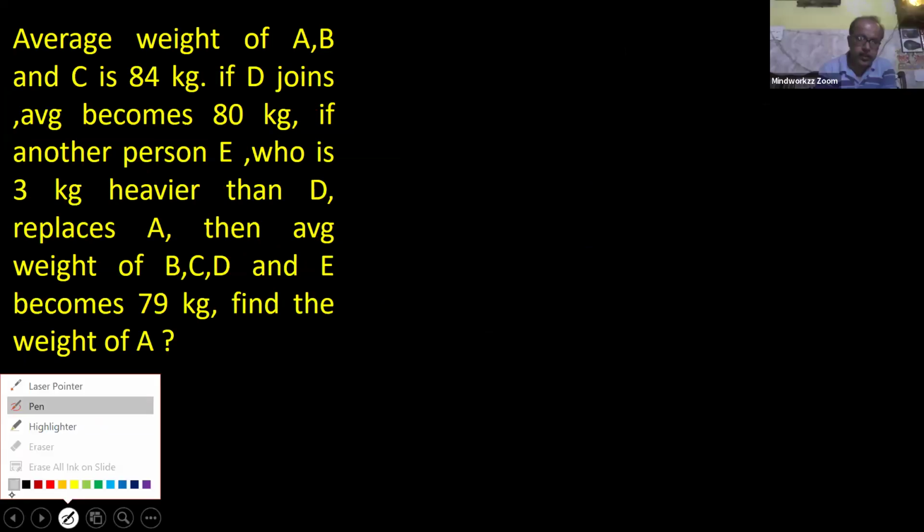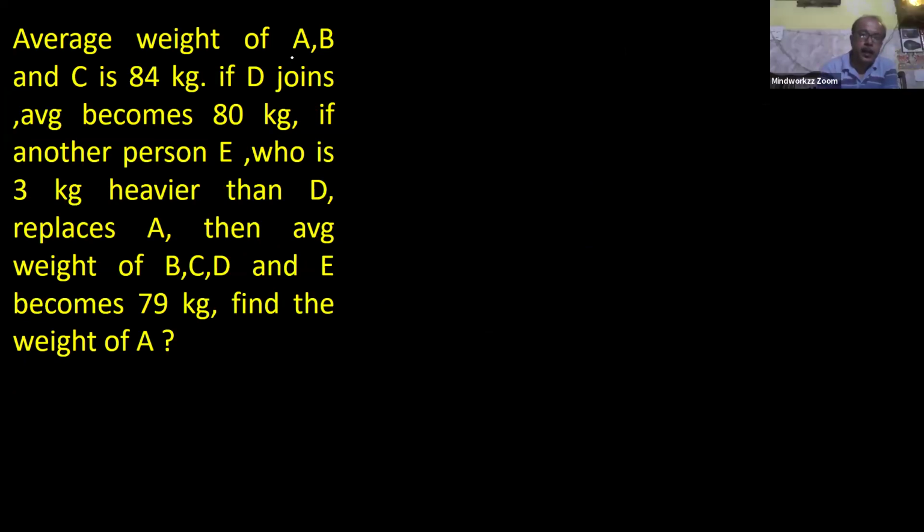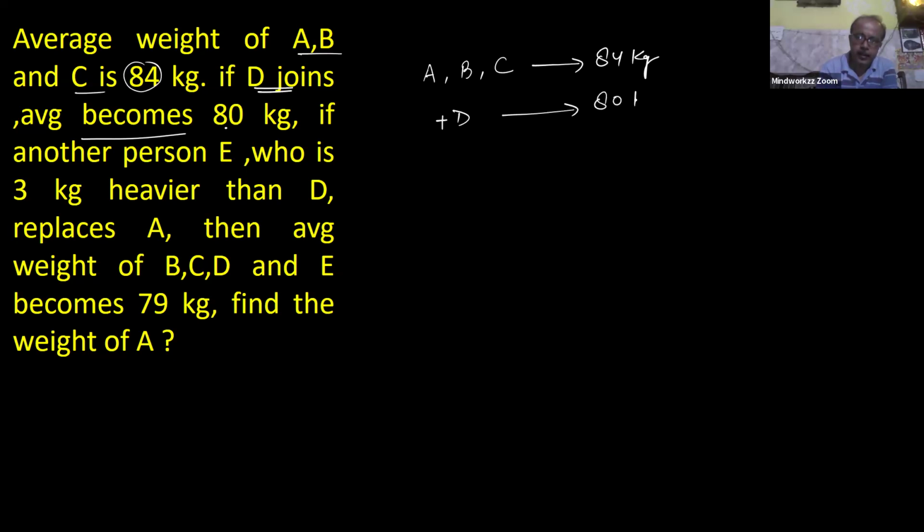Okay. Now the next question says, the average weight of A, B, C is 84. The average of A, B, C, 3 persons, is 84 kg. D joins, and the average becomes 80. So one new person D joins, and now your average is converted to 80, meaning a decrease of 4 kg.